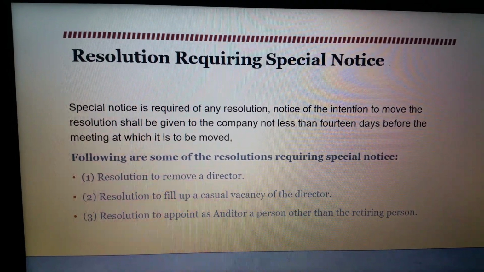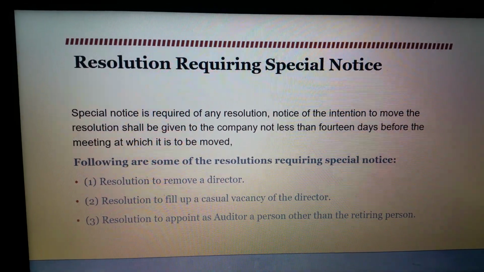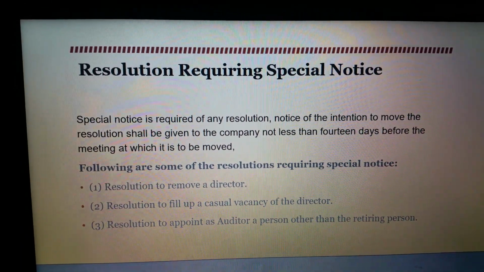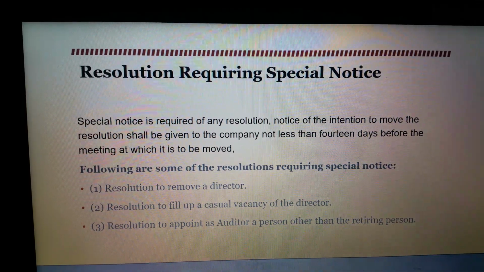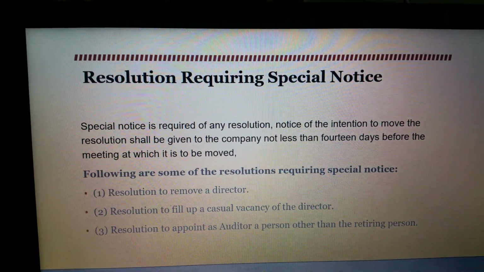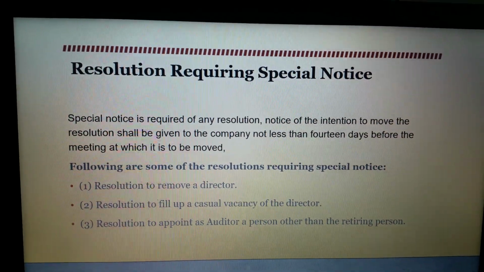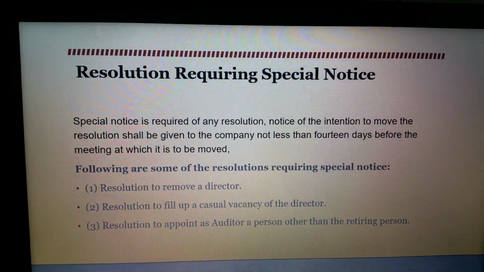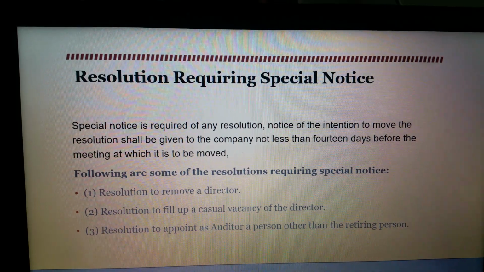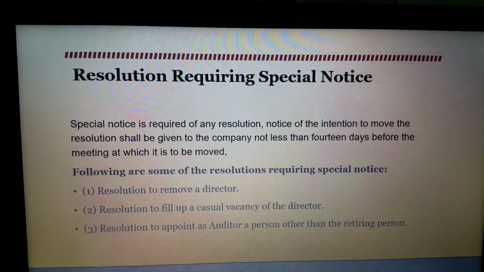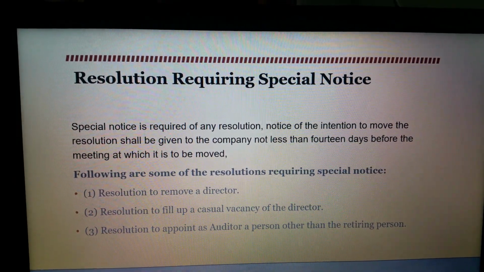The third type of resolution is resolutions requiring special notice. There are certain matters which are specified in the Companies Act of 1956 which can be discussed in general meetings only if special notice regarding the proposal to discuss those matters has been given. A special notice enables the members to come prepared for the meeting on the matter to be discussed.